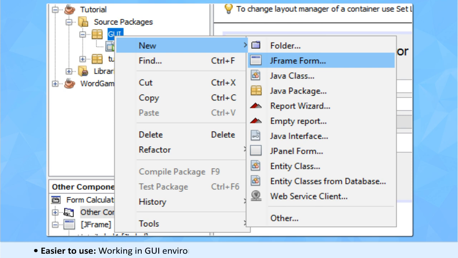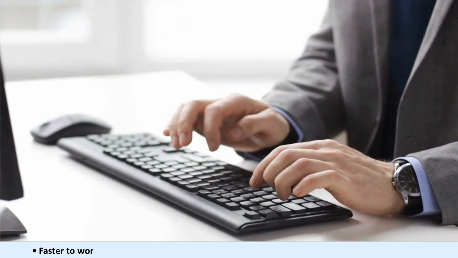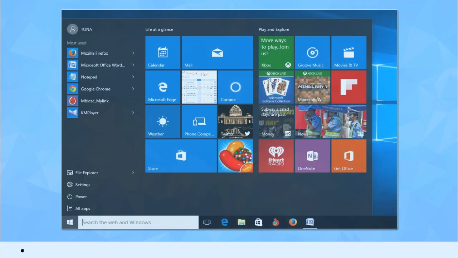Easier to use. Working in the GUI environment is easier and more convenient, as there is no need to learn and type the text-based commands. Faster to work, as there is no need to waste time typing the commands, but these are to be executed with mouse clicks. It is much faster to use.